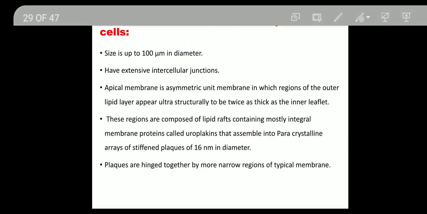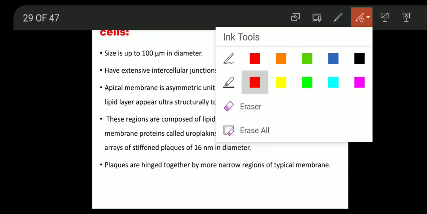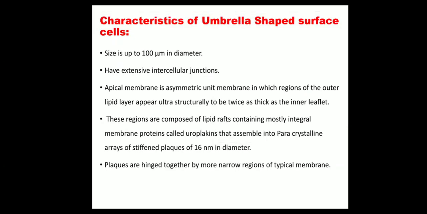I will make it somewhat easier for you. Here, the apical plasma membrane of the umbrella shaped cells is thickened in some regions.